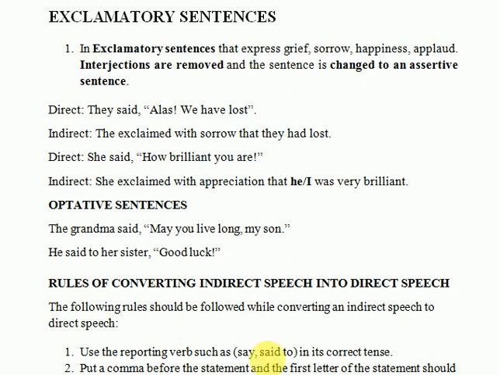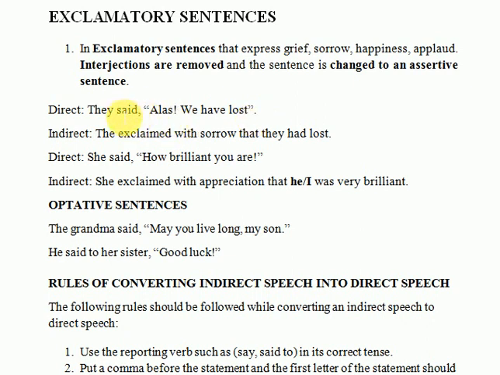One is that we may use an interjection with a simple sentence, like "Alas, we have lost," or "Wow, it is wonderful," or "Hooray, we won the match." So this interjection is going to make the sentence exclamatory. There is an interjection, then exclamation, and a simple assertive sentence, "we have lost." How are we going to do it?